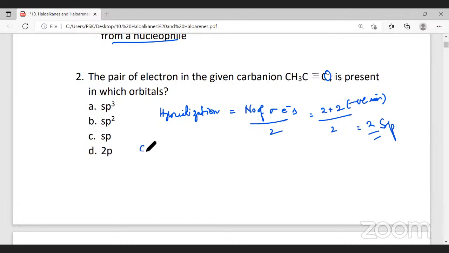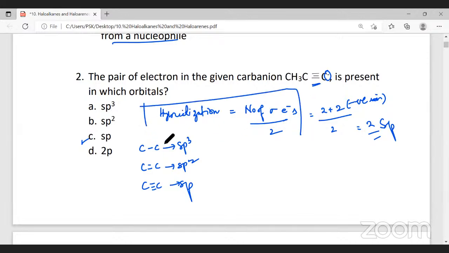Now you should remember this in simple words. Carbon to carbon single bond, carbon undergoes sp3 hybridization. Carbon to carbon double bond, it is sp2 hybridization. And carbon to carbon triple bond, it is sp hybridization. And here it is a triple bond. Therefore, the hybridization is sp. So the answer for this question is option C. Or else you should remember this formula to calculate the hybridization: number of sigma electrons divided by 2.